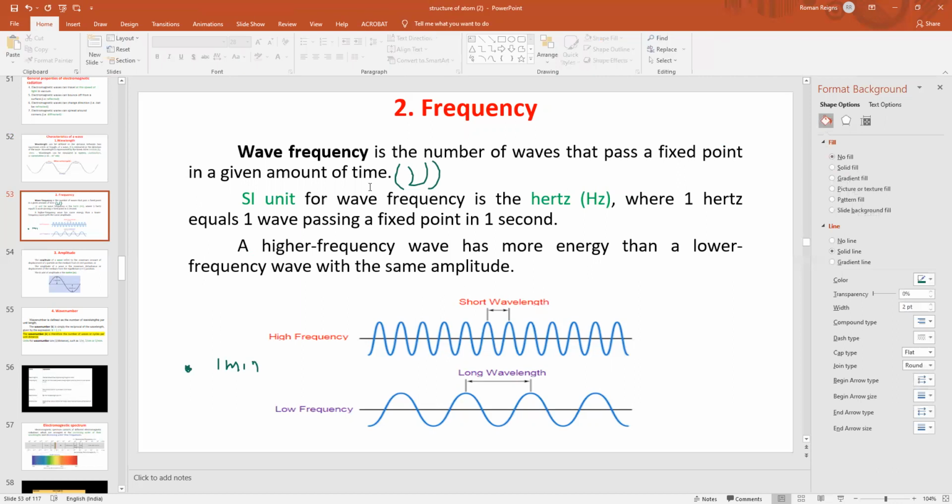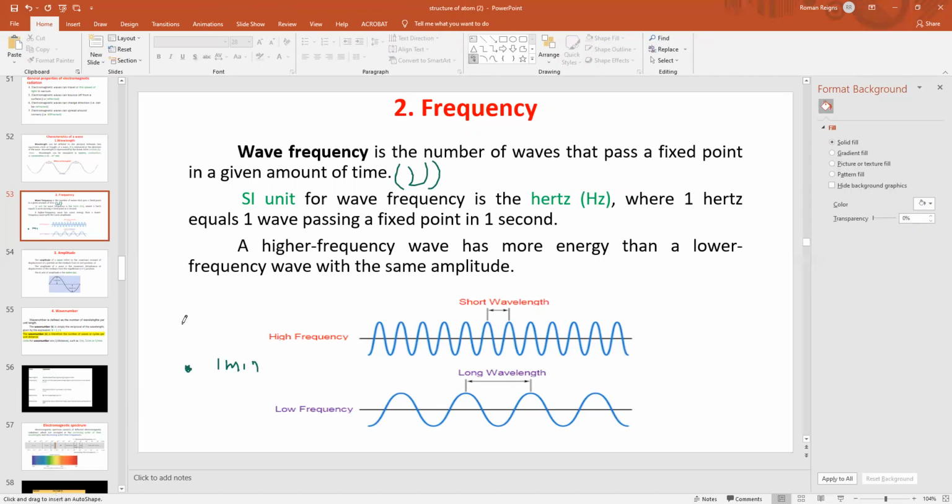In 1 minute, the number of waves which pass through this particular point will be called frequency. So the number of waves which pass through a particular point in a given amount of time is called frequency.